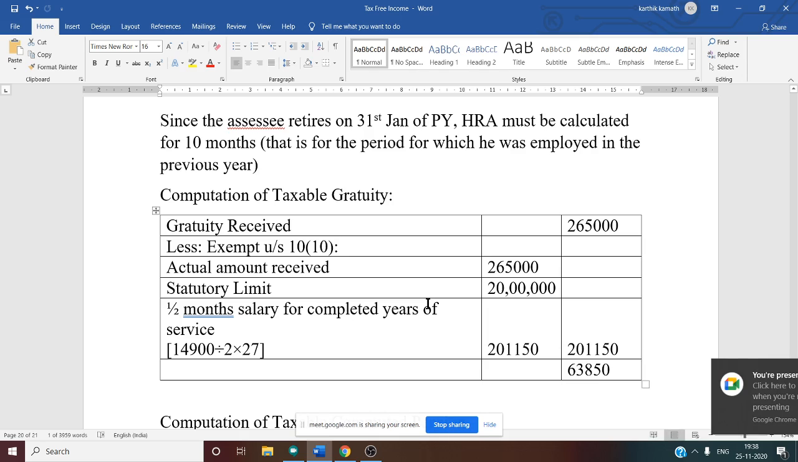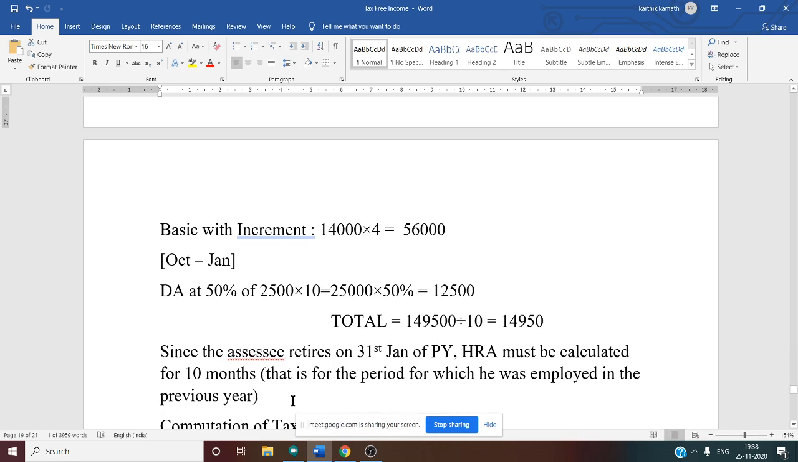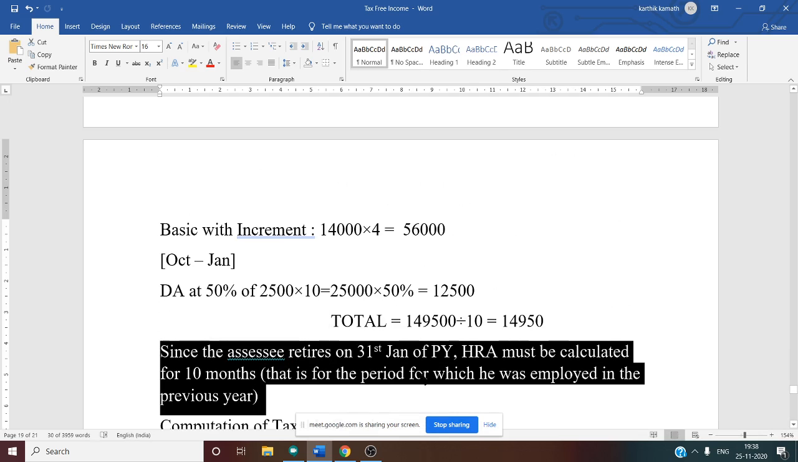Yes, that is why. After this, there is an HRA calculation also. For HRA calculation, SSC retires on 31st January of the previous year. That means first we have to see the financial year. What is our financial year? From when does the financial year start?